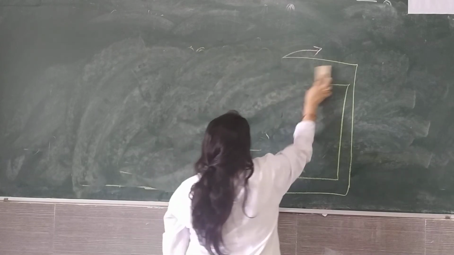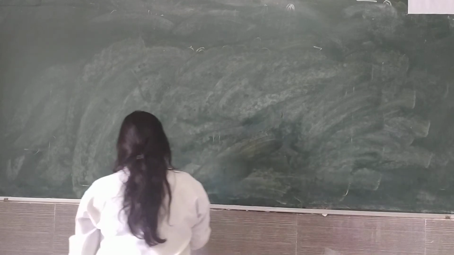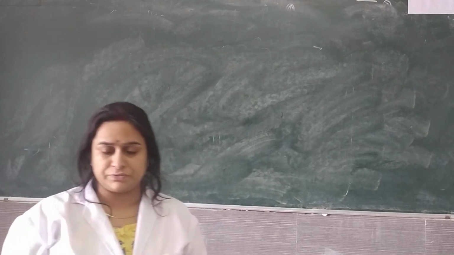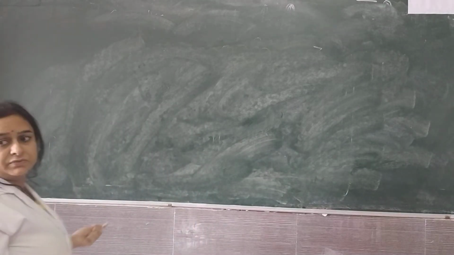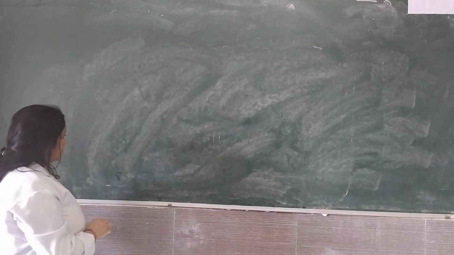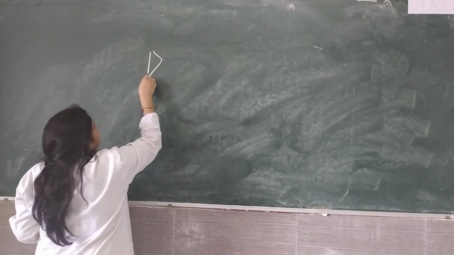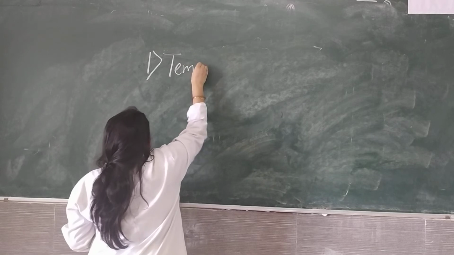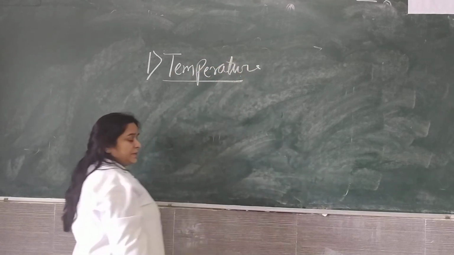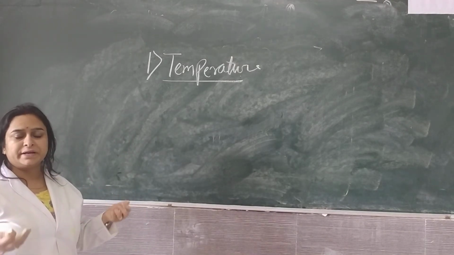So what are the factors? When we talk about fluidity of the cell membrane, for which our phospholipid bilayer is responsible, there are some factors which affect the fluidity of the cell membrane. There are one or two important factors which I will explain. One is temperature. As the temperature increases, the fluidity of the cell membrane is going to increase.